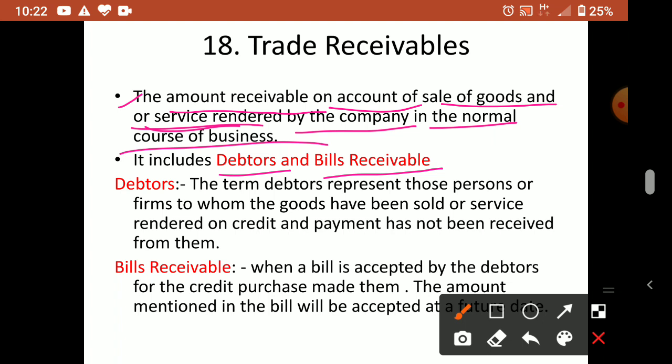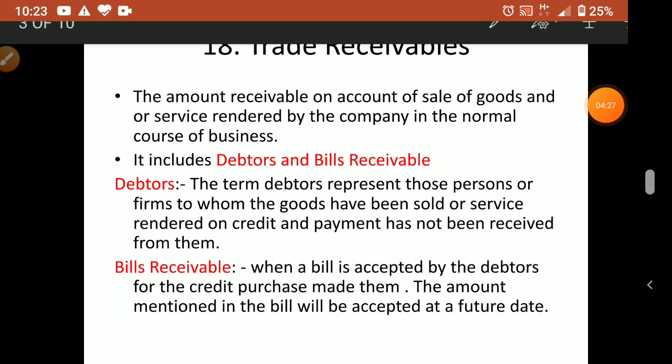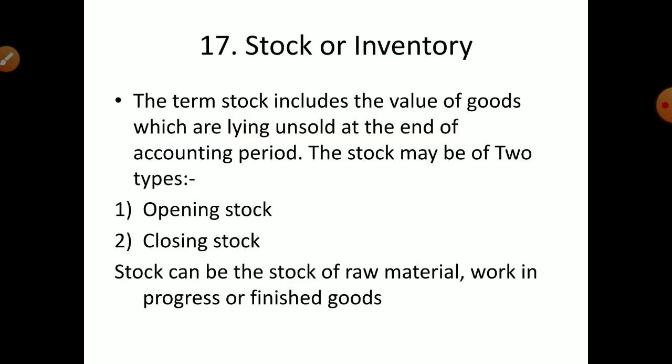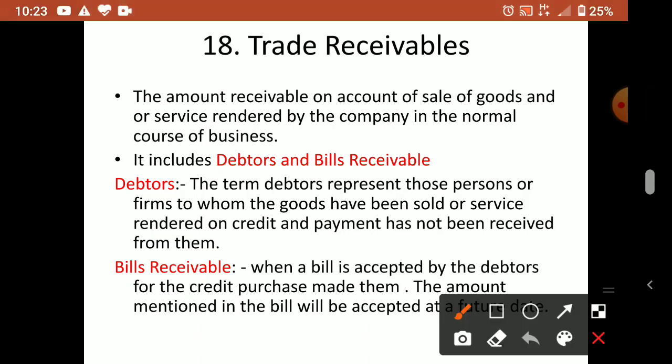We are selling goods and services, that's why we will be getting the money afterwards. So this contains two items mainly. Trade receivables include debtors and bills receivable. What do you mean by debtors?